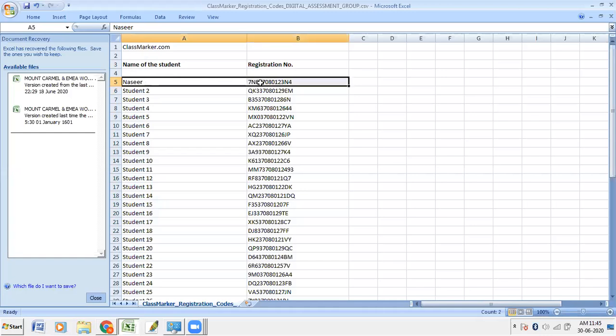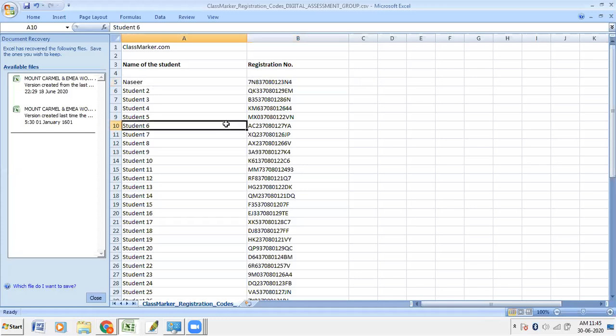First time only you have to do this. Next time, when the students enter this code, their username and password will be created. So this is how you can do it.